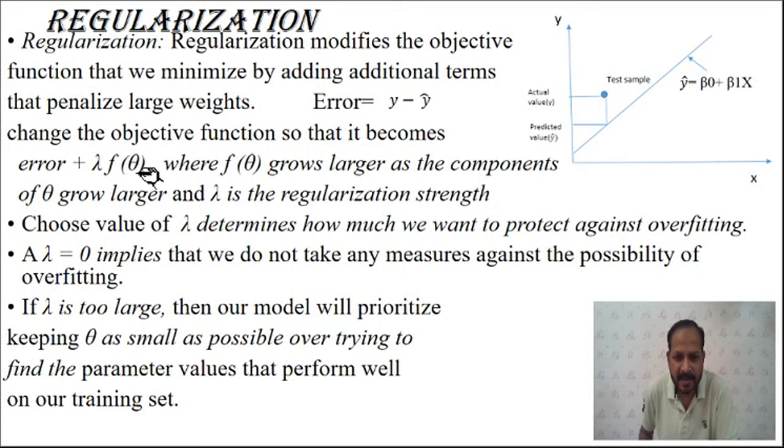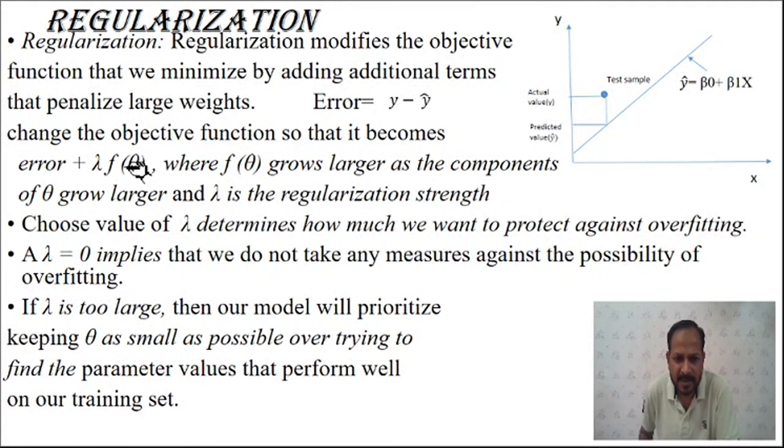Here f of theta grows larger as the components of theta grow larger, and lambda is the regularization strength. What this indicates is that theta here is the beta 0 and beta 1, or the beta factors. As the values of beta 0 and beta 1 go on increasing, these are the coefficients of the features. So as the coefficients of the features increase, that is, theta increases, f of theta will go on increasing.